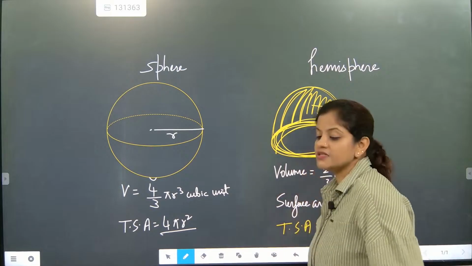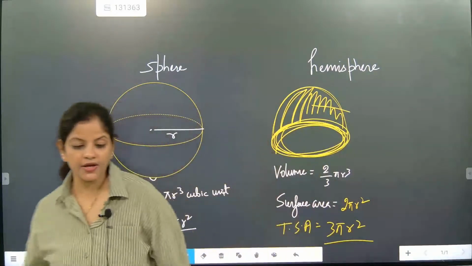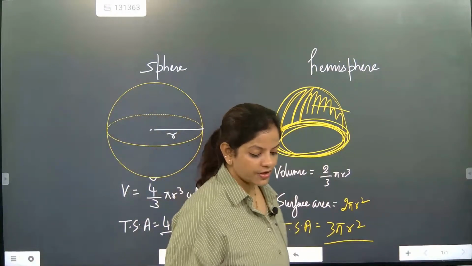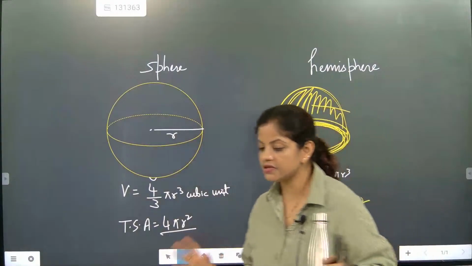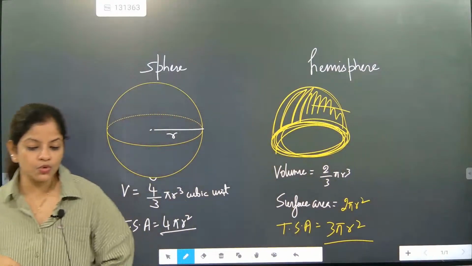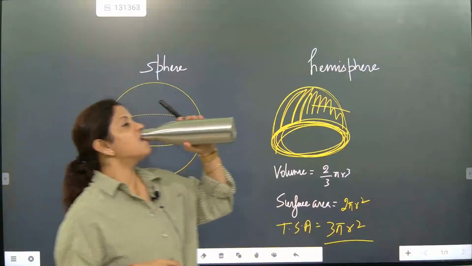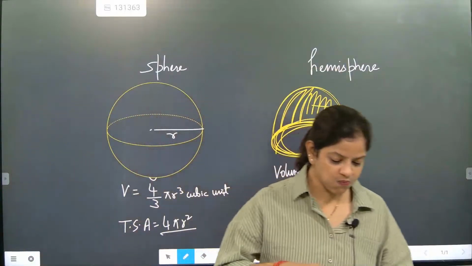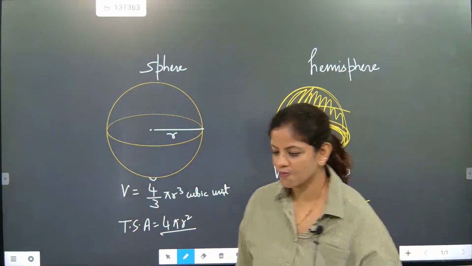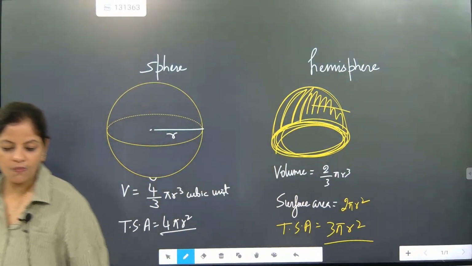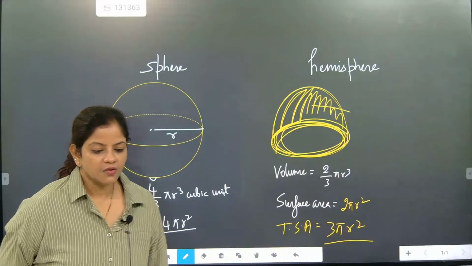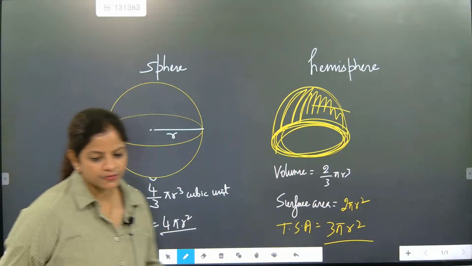Yes, so it will be considered as what, beta? 2 pi r square and 3 pi r square. This is the most important section here. Okay. I hope you might have understood.